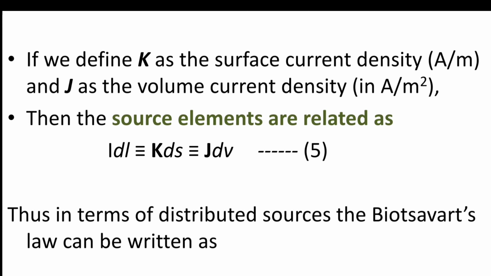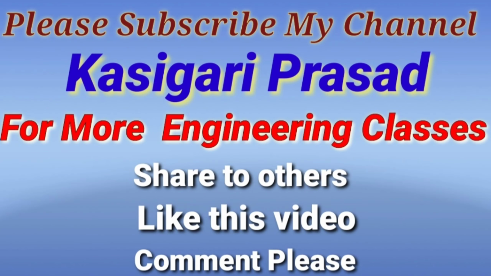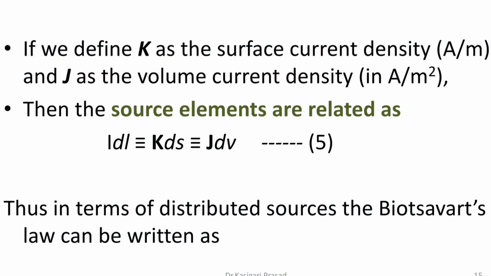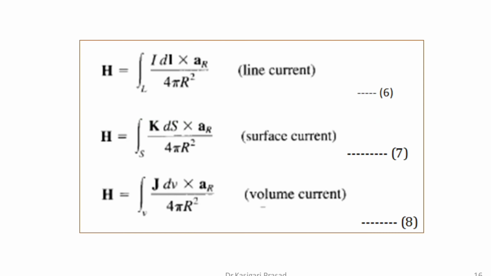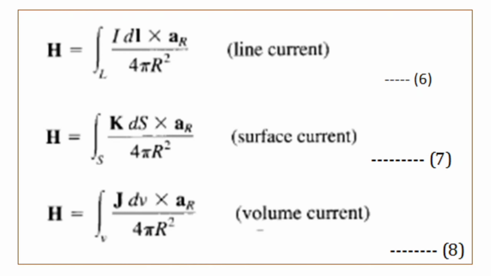If we define K as surface current density, its unit is amperes per meter, and for J, volume current density, it is amperes per meter square. Therefore, we write all these source elements as related: IDL is equal to KDS is equal to JDV. Thus, in terms of distributed sources, Biot-Savart's law can be rewritten as H is equal to closed integral over L of IDL cross AR divided by 4 pi r square, that is for line current.